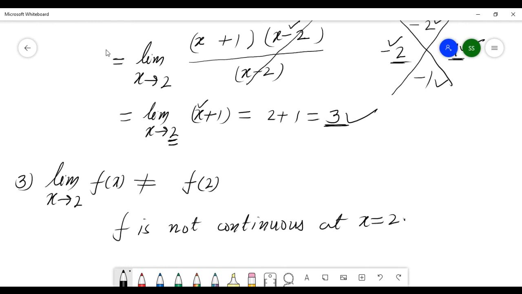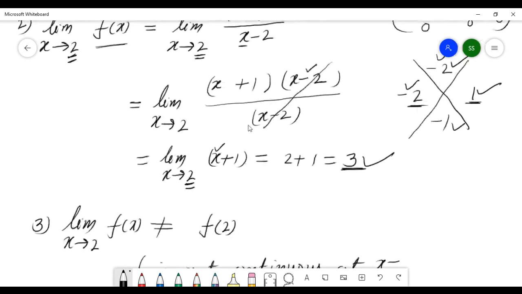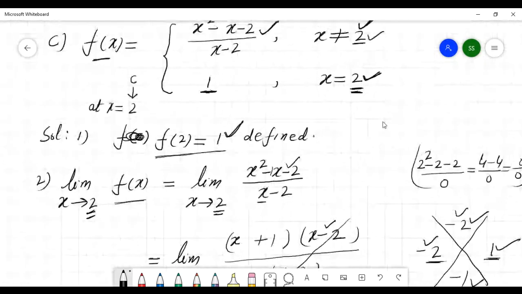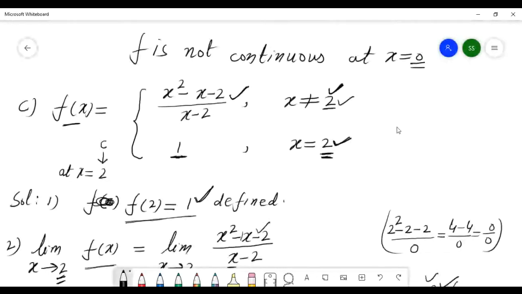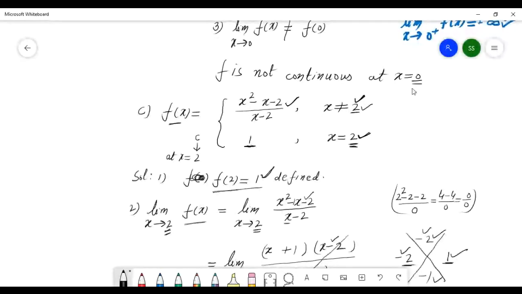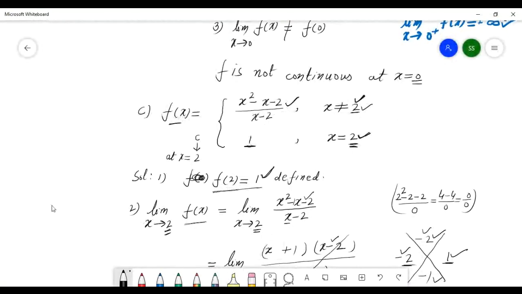So this way you have to check. You have to remember the 3 conditions for continuity. Any problem here? Tell me. So this function is not continuous.